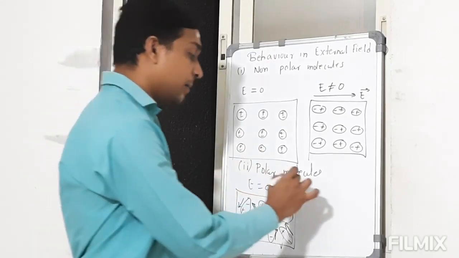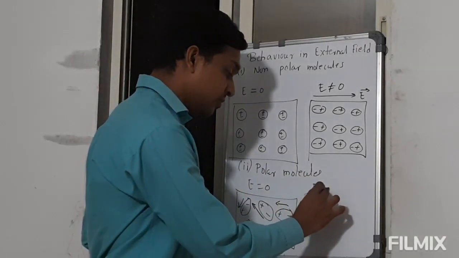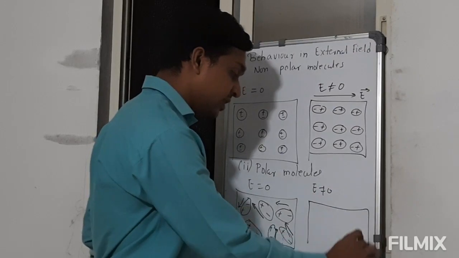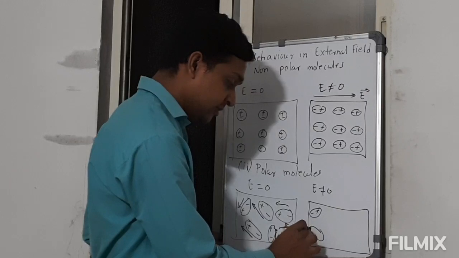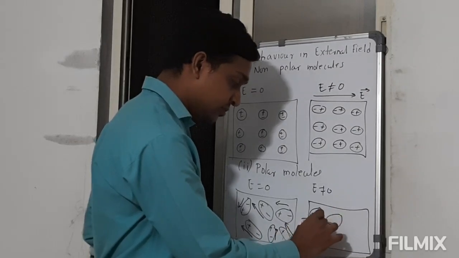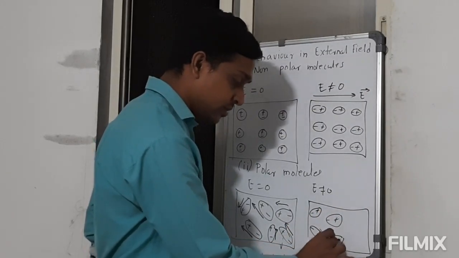But when we apply a non-zero electric field, then they also align in this direction, with negative charge over here and positive charge over here. Some may have another alignment like this, but every time the negative charge is to this side.